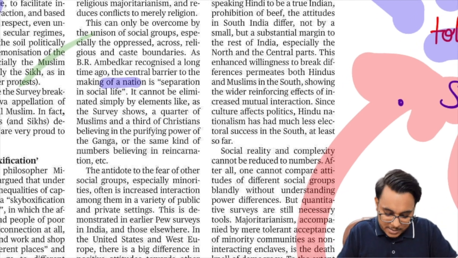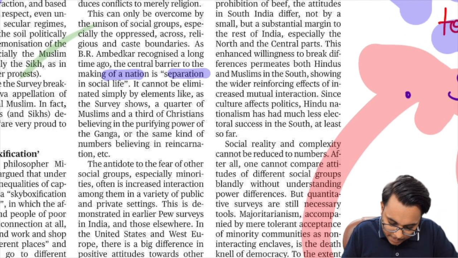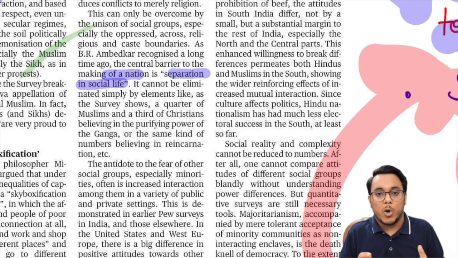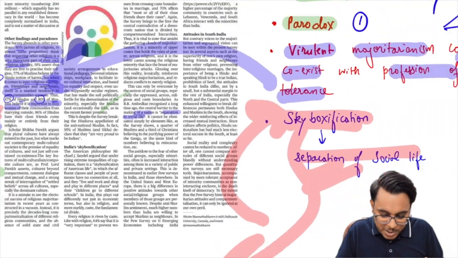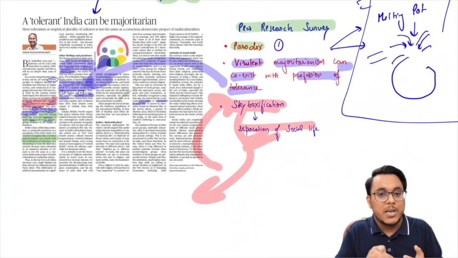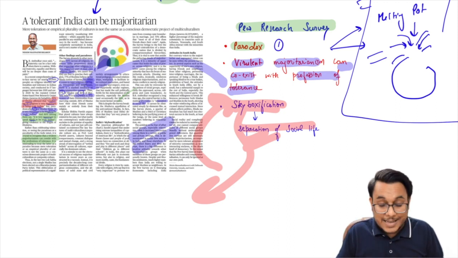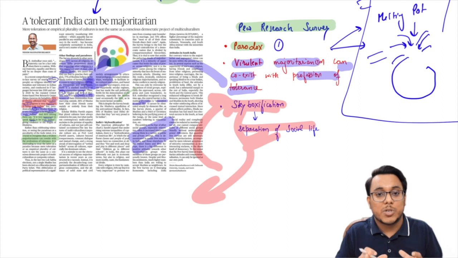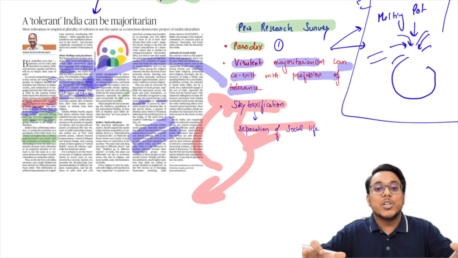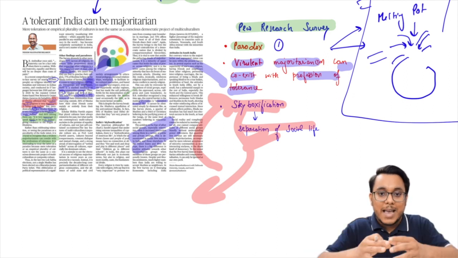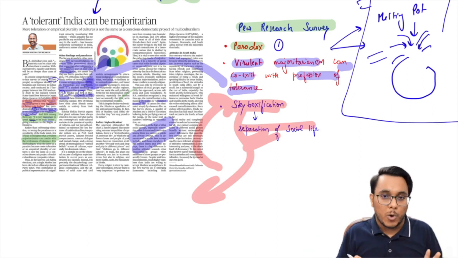Why is this belongingness not there? Because there is a separation in the social life that we follow, and this separation comes on many grounds. The ground of caste is there, religion is there, class is there, gender is there. Now it has been provided that these separations of social life need not be there if we want to progress as a nation as a whole. If we want to progress in a collective sense, these things could not be there.